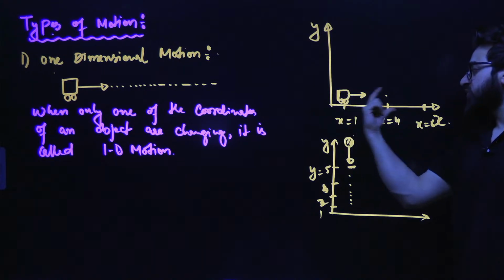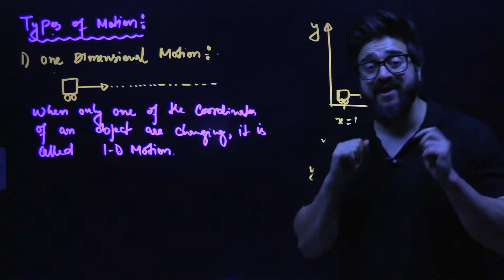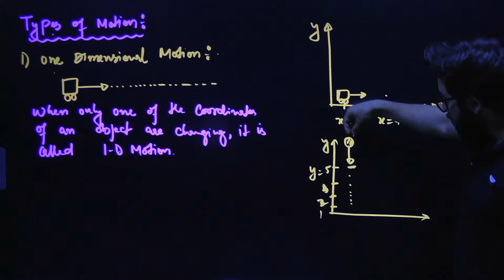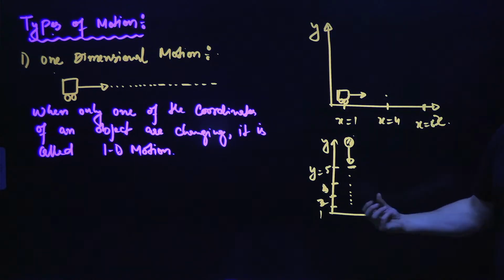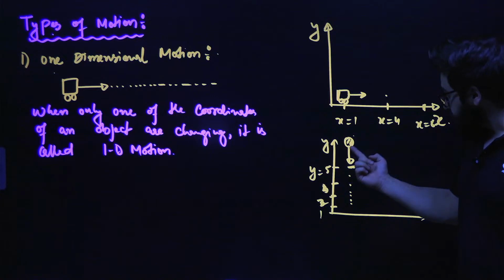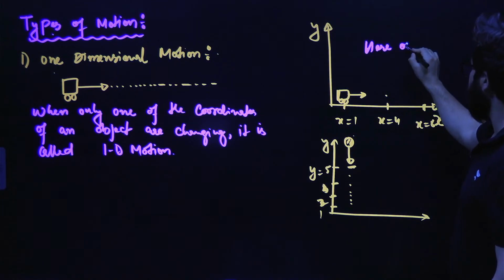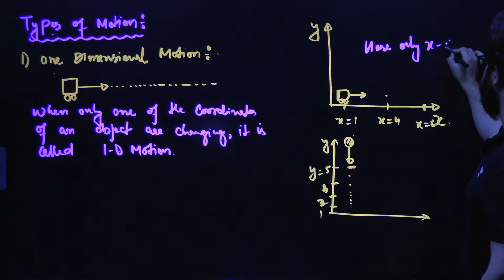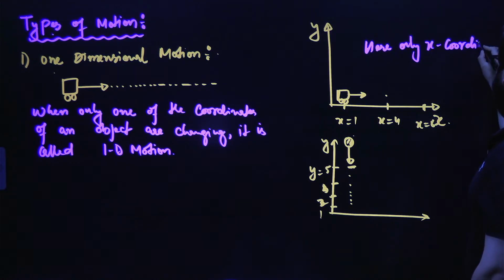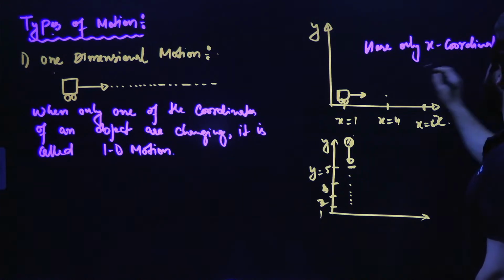A car is moving in the horizontal direction, we say it is one-dimensional motion. A ball is falling vertically downwards, we say it is also one-dimensional motion. Here the y coordinate is changing, and here only the x coordinate is changing.